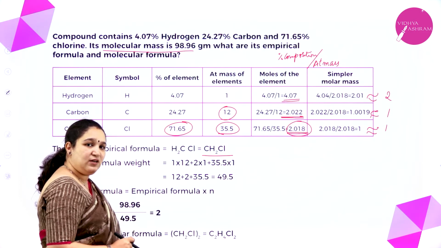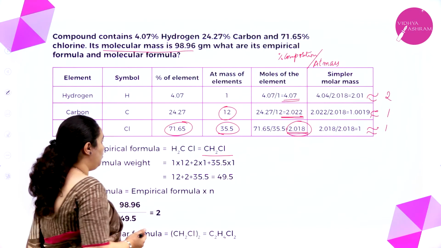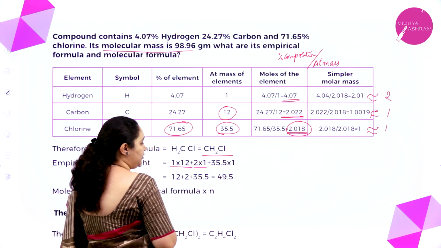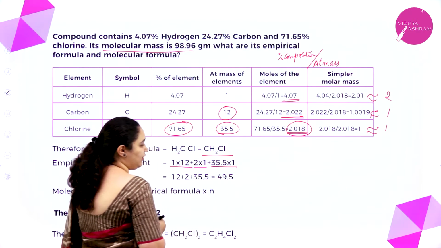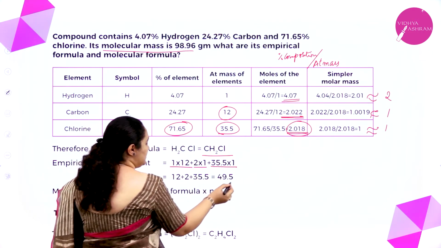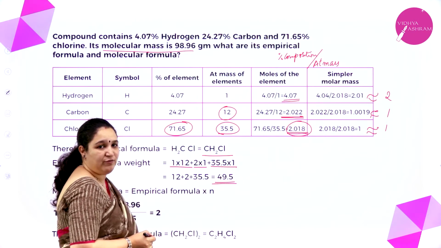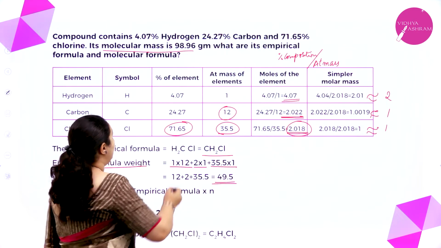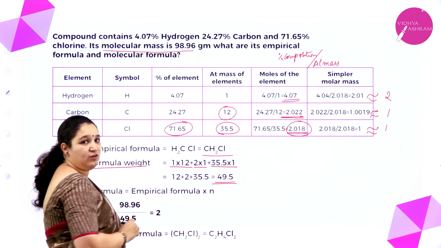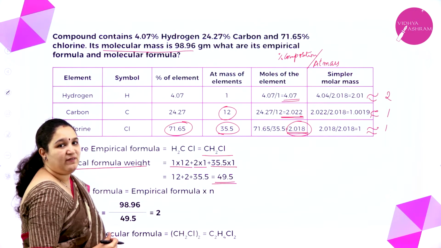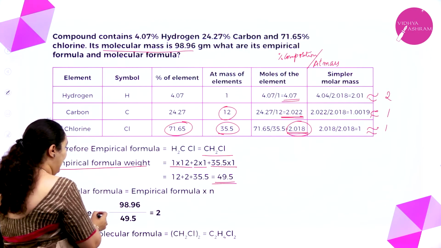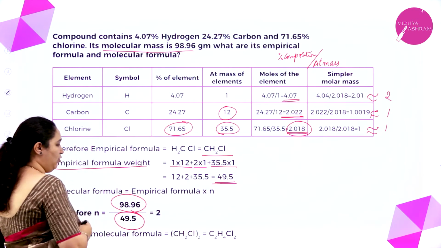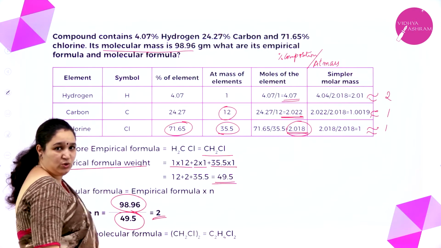Now can I find the empirical formula mass? Yes. How? Carbon 1 atom into 12, hydrogen 2 into 1, and then I have chlorine 1, so 35.5. Now I add up this, I'll get 49.5. This is the empirical formula mass. Now I know the molecular mass, I know the empirical formula mass, so I'll calculate the value of n. So n is equal to molecular mass by empirical formula mass, which is equal to 2.